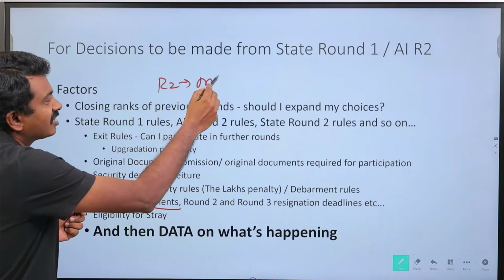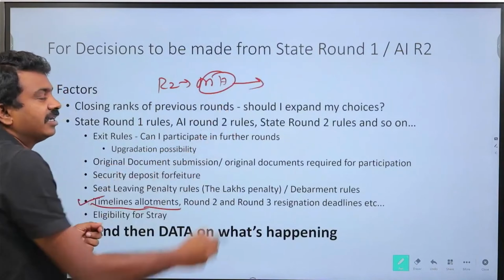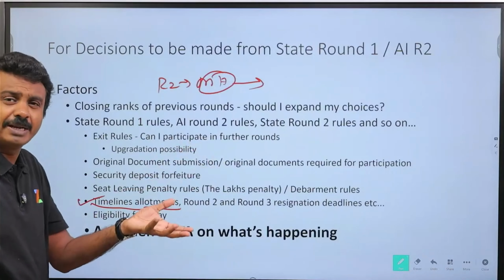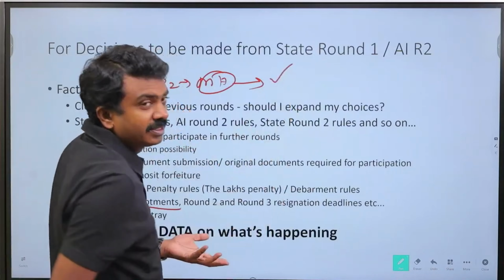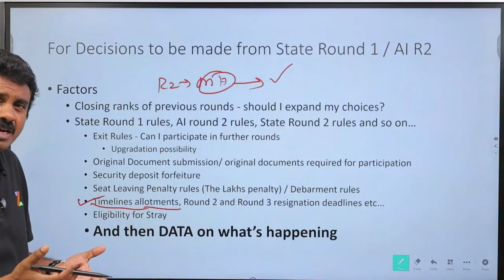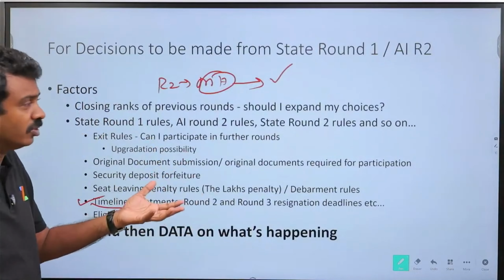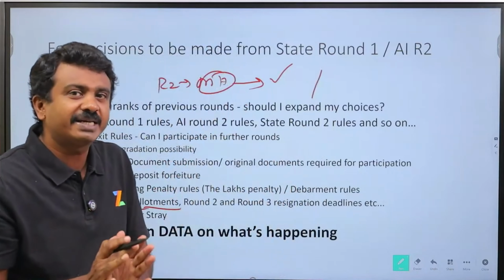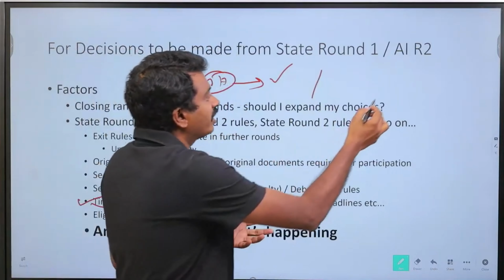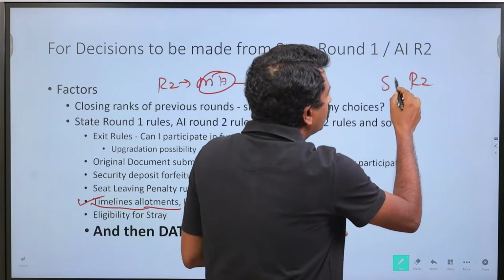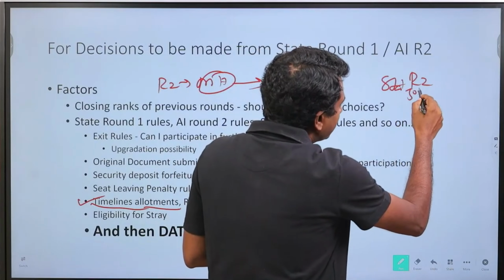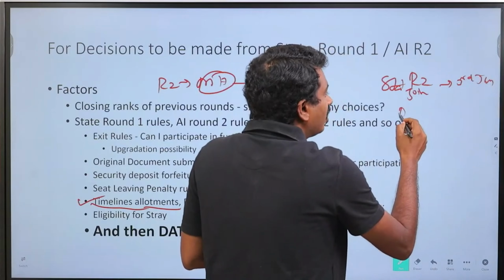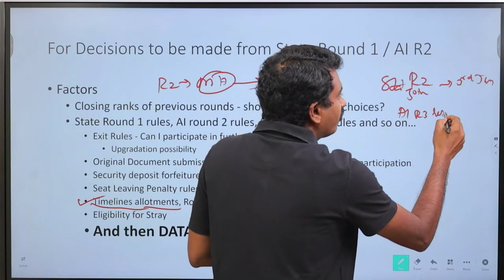Already Maharashtra has shared the entire schedule till round 3, which is very good. They might modify it a bit, but at least there is some information available for us. West Bengal has done it very well too. There is some information on what might be the expected timeline. Basis that, we know that for Maharashtra state round 2, if I join, my resignation deadline is 3rd of Jan, I guess. You can check the dates. But All India round 3 results are going to be on 4th of Jan.